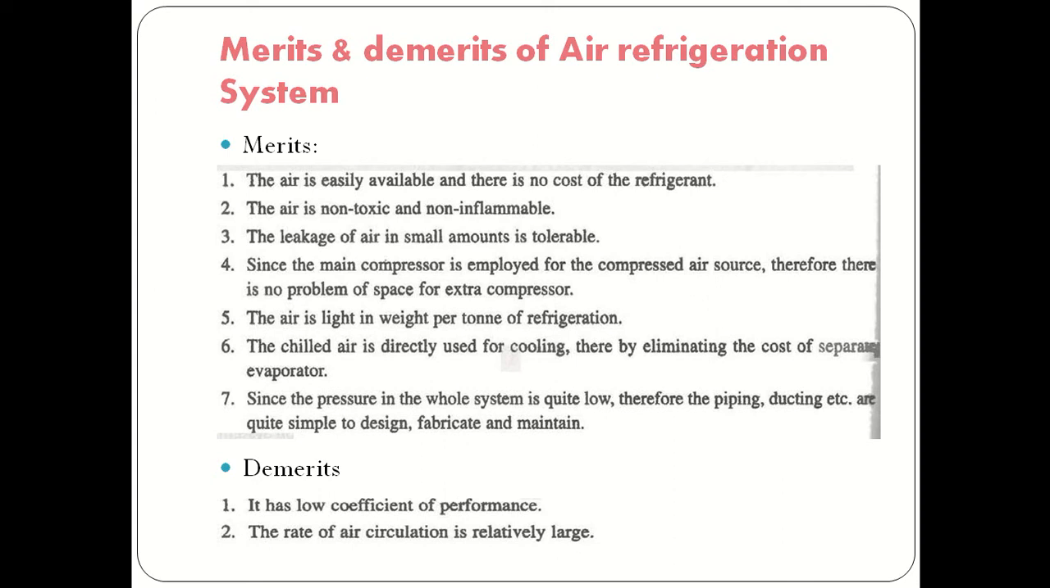So the refrigeration system will require a compressor, and if you see in the aircrafts, there is the main engine system, in which one of the compressors is used to compress the air, and that compressor is used as a source of the air for the refrigeration system. So that's why we will not require any extra compressor. So this is again an advantage for the air cooling system. The air is light in weight per ton of refrigeration. So that's why the devices used are much less in weight.